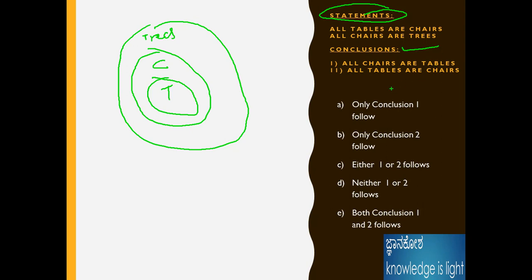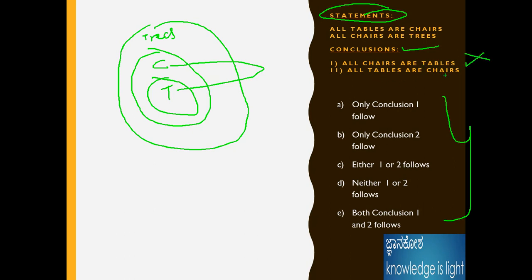We need to check which conclusion is right. First conclusion: all chairs are tables. Nope, because only all tables are chairs, not all chairs are tables. Here the first conclusion is wrong.